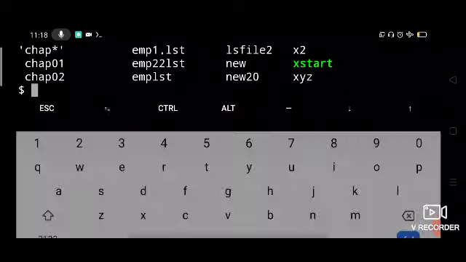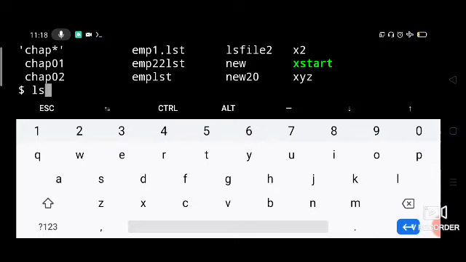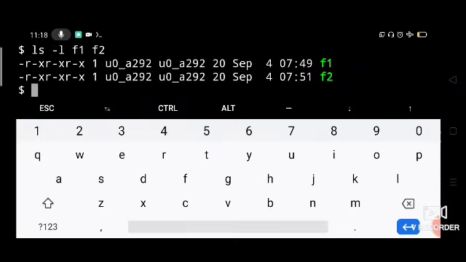So how will you come to know that it is an executable file? If you say ls minus l f1 f2, then you can see it has execution permission, right? It has execution permission, that's why they are in green color. We can also check that with ls minus F.